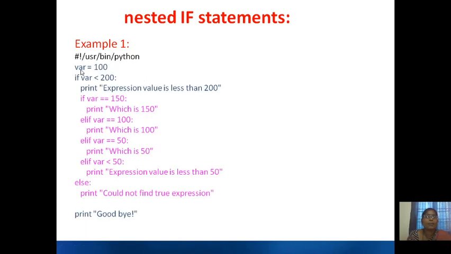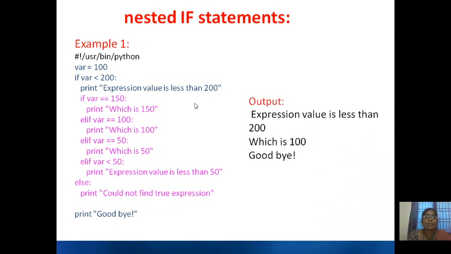Now see the example. The variable is 100, we are checking if 100 is less than 200. Very true. So it will print "expression value is less than 200". After that we are checking one more condition. Is 100 equal to 150? No. So it comes to else if 100 is equal to 100? Yes. So it will print "which is 100". After printing this, it will come to this statement and print goodbye. So the output will be: expression value is less than 200, which is 100, and goodbye.